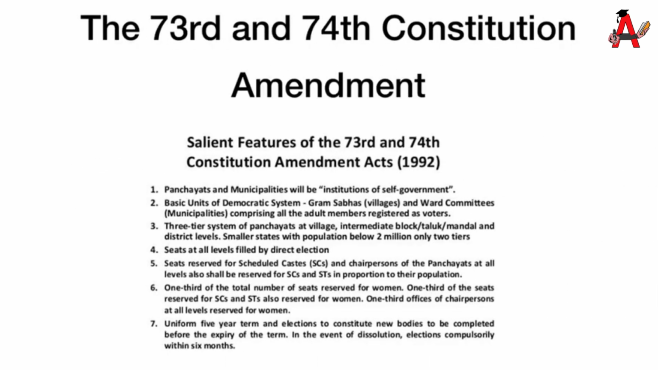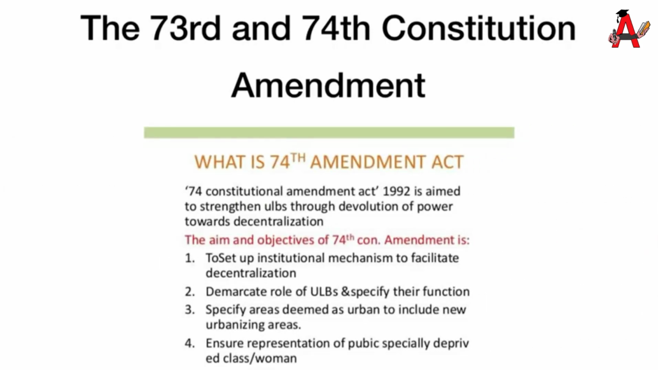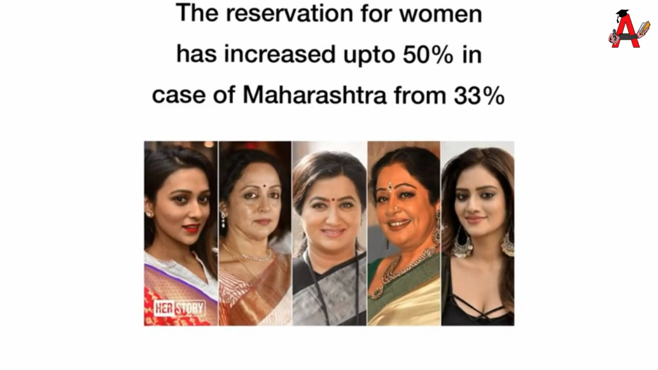Further, on the representation of women, there are also a number of things which have taken place. One of the important things is the 73rd and the 74th Constitutional Amendment, which provided for reservation for women up to 33% in the local bodies. This has increased up to 50% in case of Maharashtra. Also, I would like to tell you that there is a bill pending in Rajya Sabha, which has not yet been passed. It provides for 33% reservation for women in the Parliament of India, though it is yet to be approved.